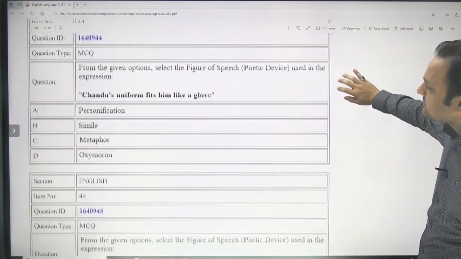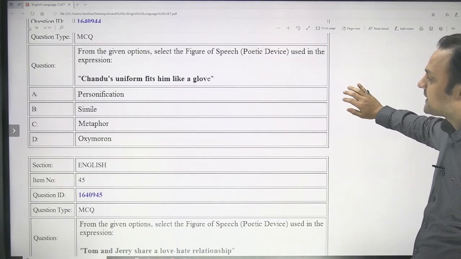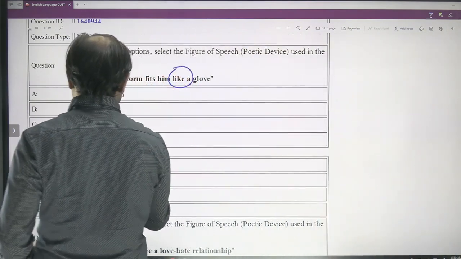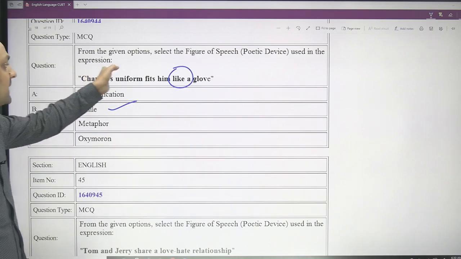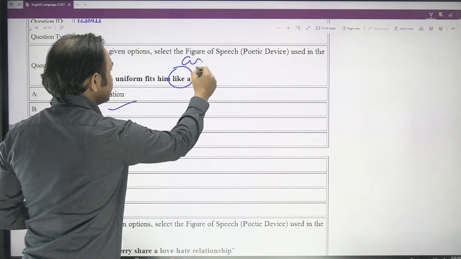And from the given options, you have to select the figure of speech again. Chandu's uniform fits him like a glove. So again, whenever you see the use of like, that means it is going to be a simile. Yes, simile is present in the option. So it is a simile. When you make a comparison by using words like and as, that is an example of simile.